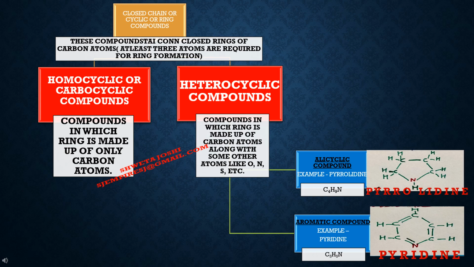Second category is aromatic compound. In this case, one of the carbon atom of benzene ring is replaced by certain other heteroatom. Example here is pyridine. Its formula is C5H5N. In this case, main ring is made up of 5 carbon atoms and 1 nitrogen atom.